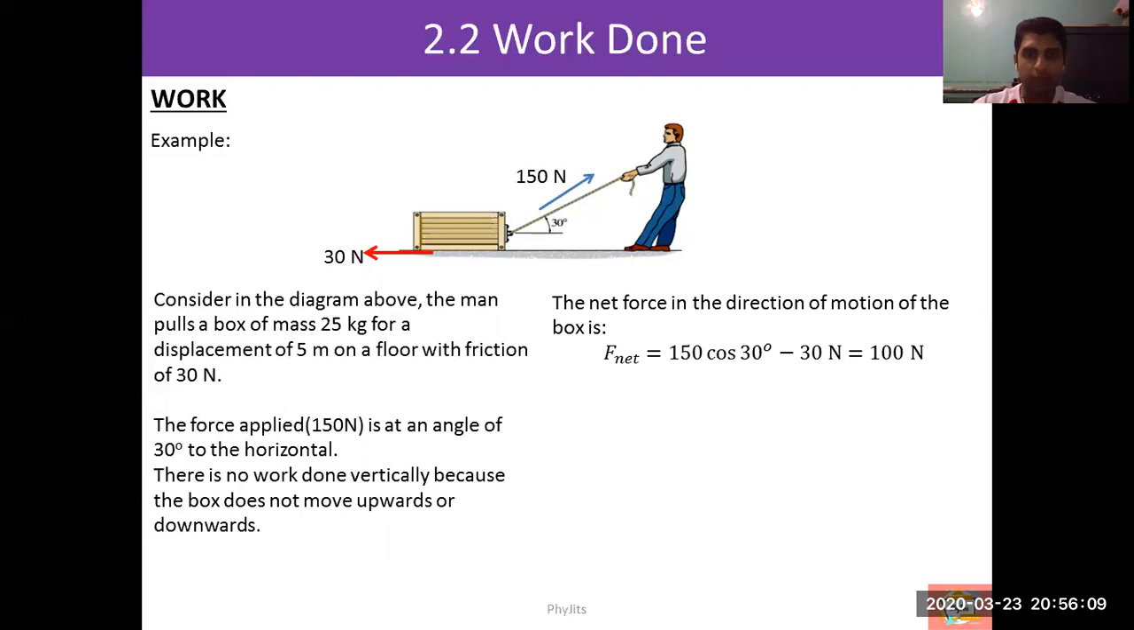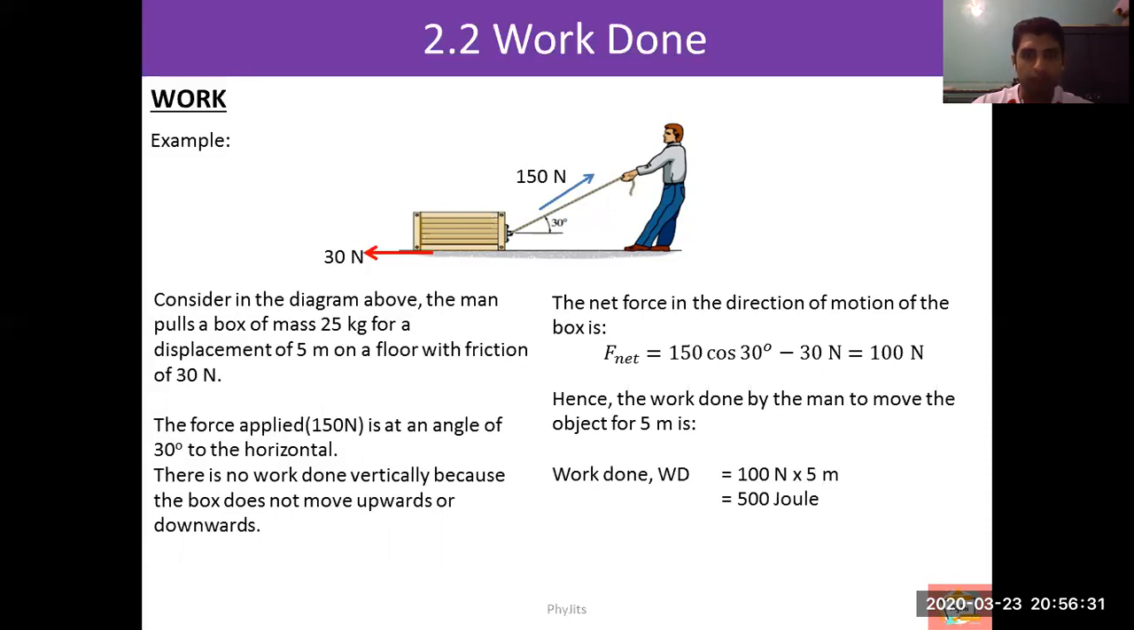So there is 100 Newton of resultant force being applied. Due to this resultant force, the box will start to move. This force causes the object to move, which means this force creates the work done. Work done is given by force times displacement, so 500 joule of energy.